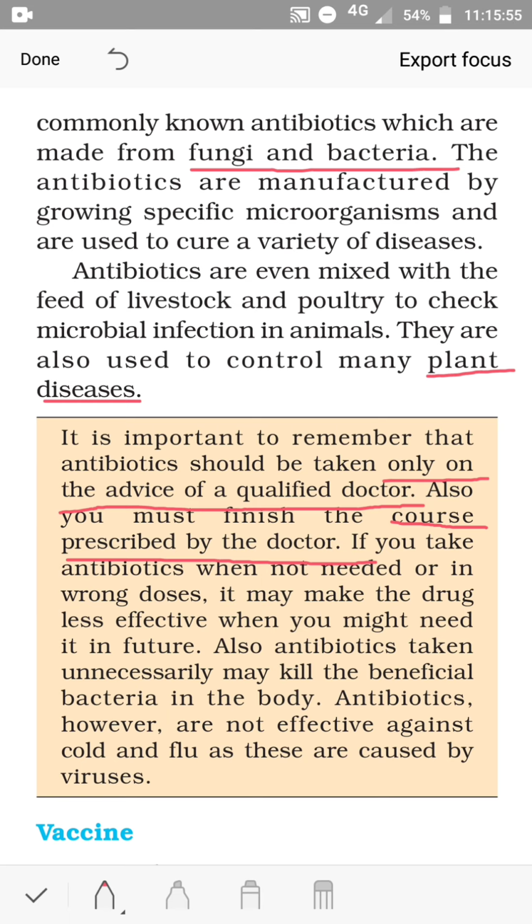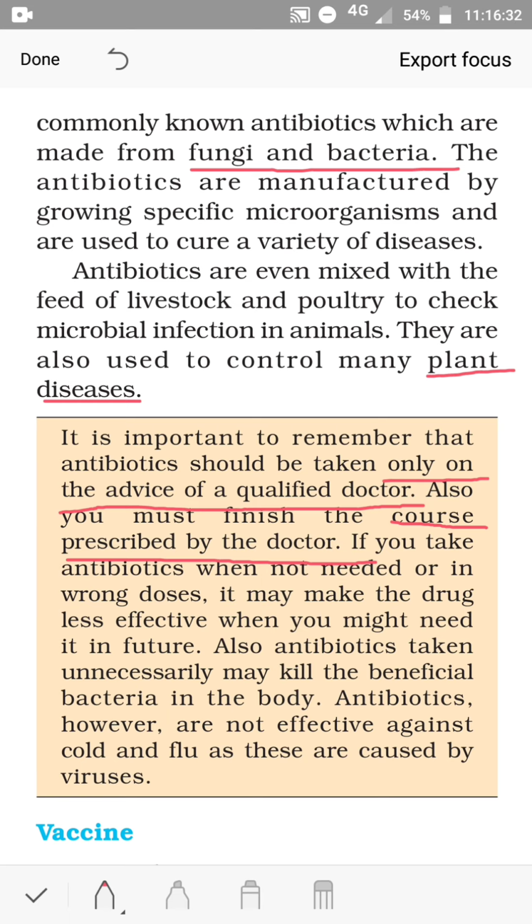If you take antibiotics when not needed or in wrong doses, it may make the drug less effective. So why should we not do this, that is, take it without consulting a doctor or in wrong doses? If we do so, when it is needed in future, it may not work. Say the doctor says to take 3 tablets per day for 5 days. After 2 days, when we feel a little better, we stop taking it. That is the wrong thing to do, because in future it will not work.